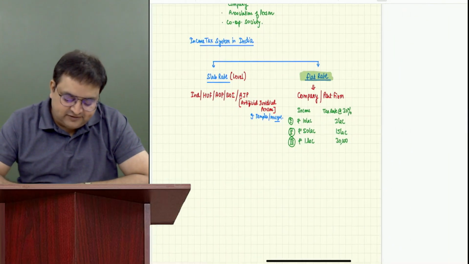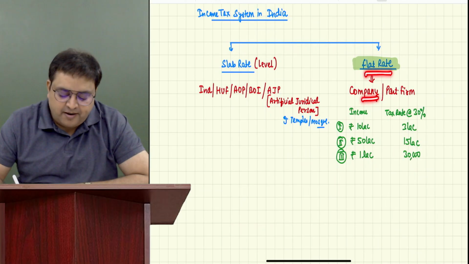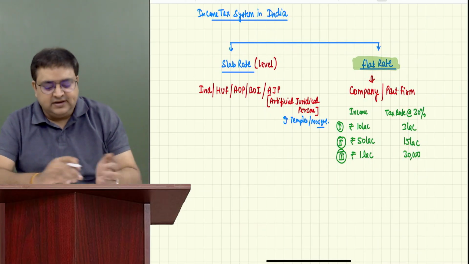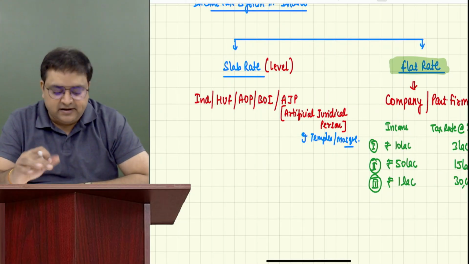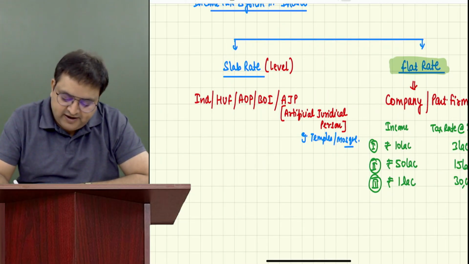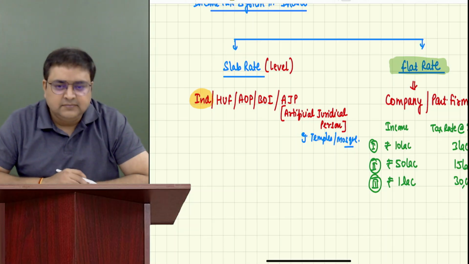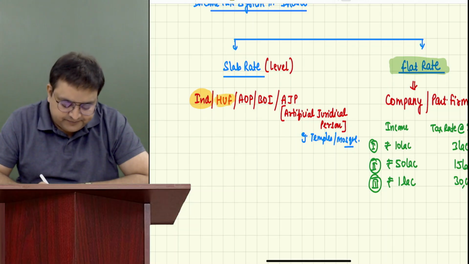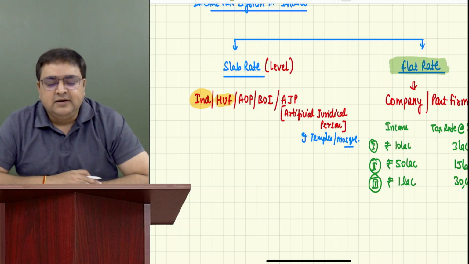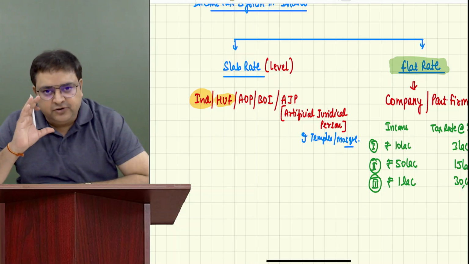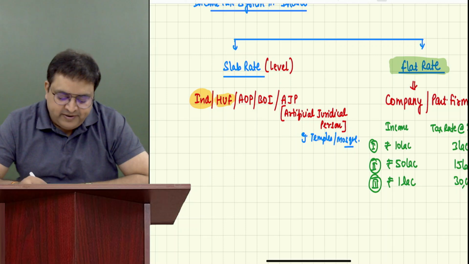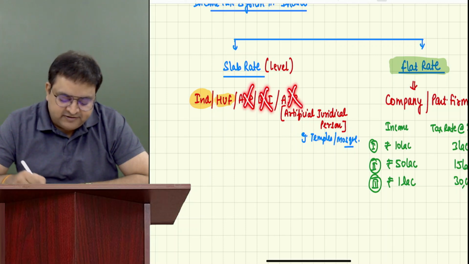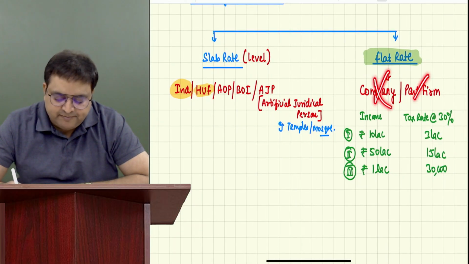So for other assessee, as of now, just the flat system is for company and partnership firm. For all other assessee, it is slab rate. Guys, in intermediate, you have in your course only individual assessee. And generally for individual and HUF, the same provisions are there. So in intermediate, questions will be asked related to only individual assessee. You will not be asked related to AOP, BOI, artificial juridical person, company assessee, partnership firm.